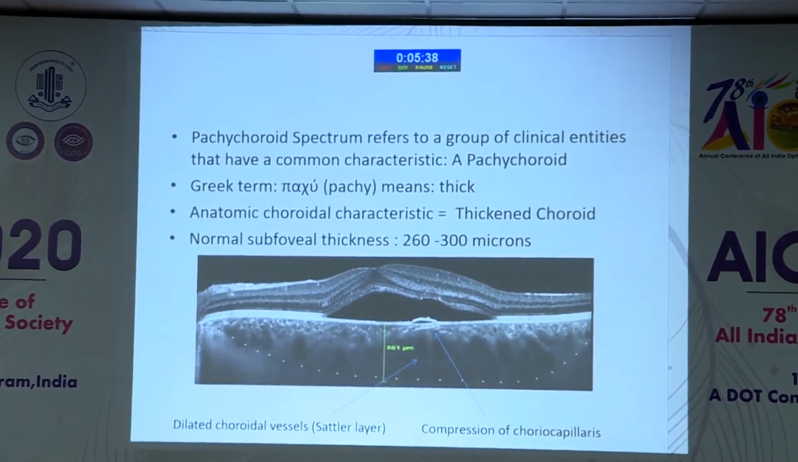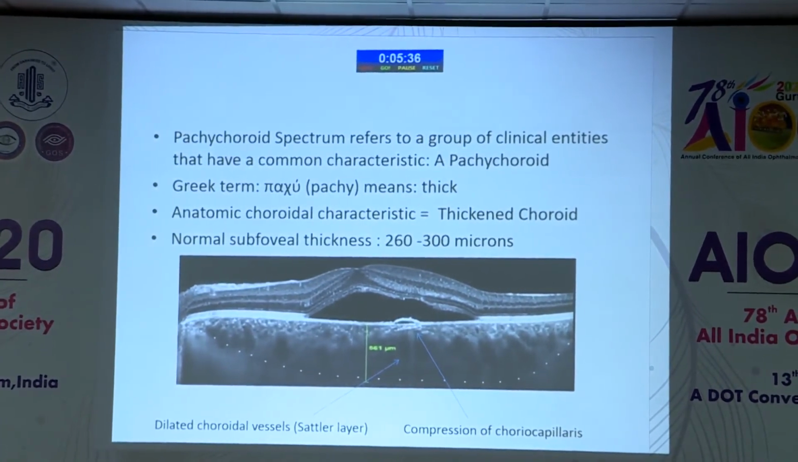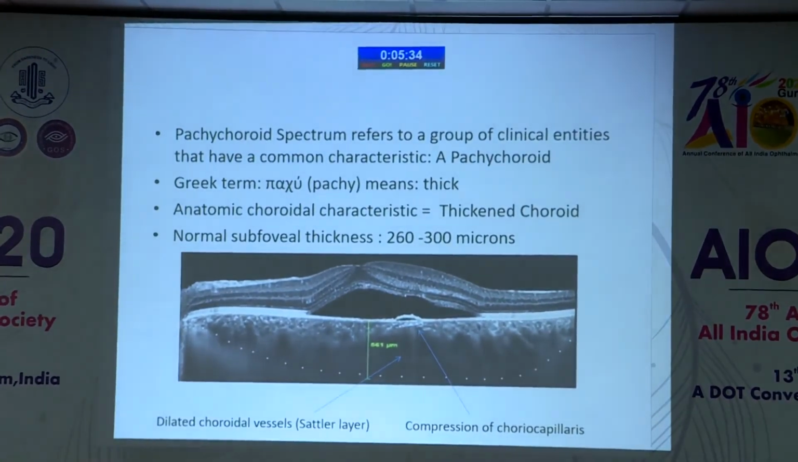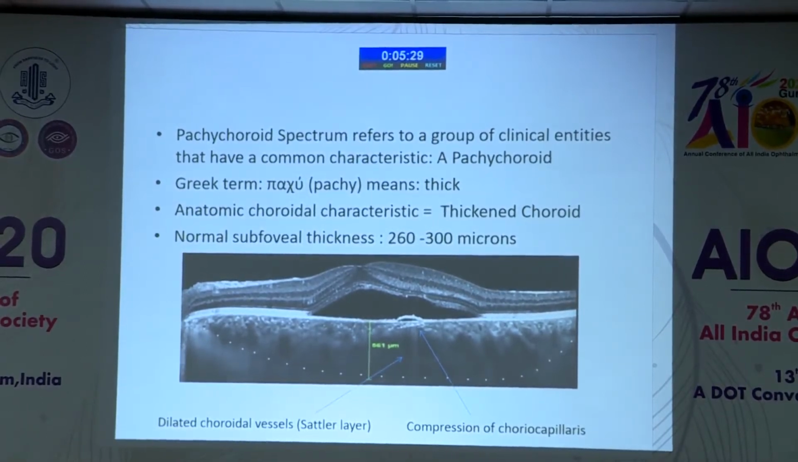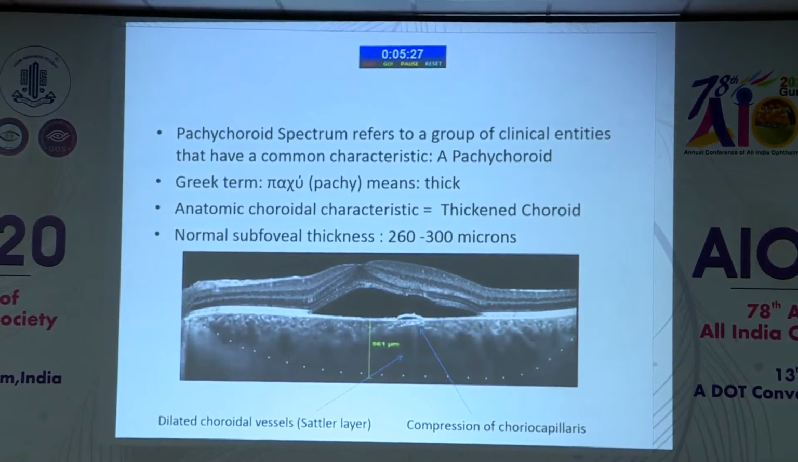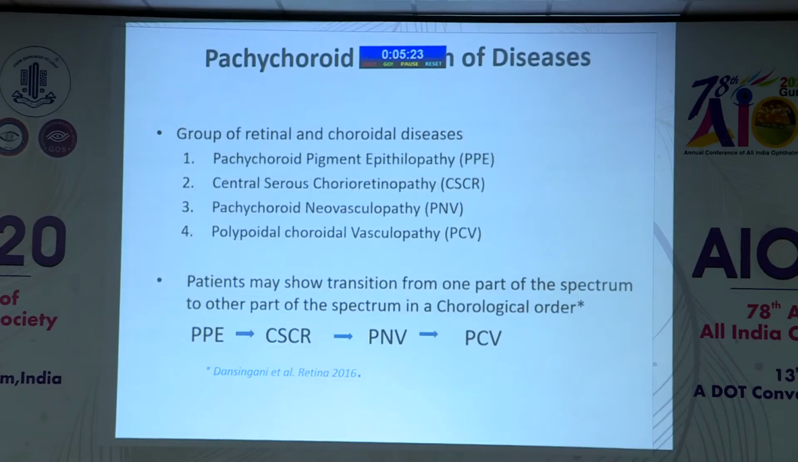Pachy means thickened, and what we are dealing with here is that the subfoveal choroid is thickened. Normally, it should be about 260 to 300 microns in thickness, but here it is increased in thickness.